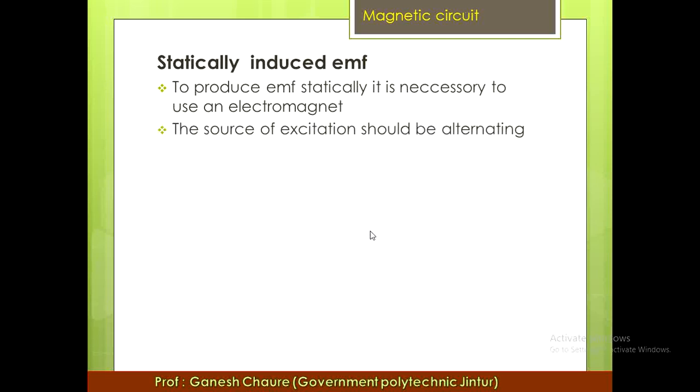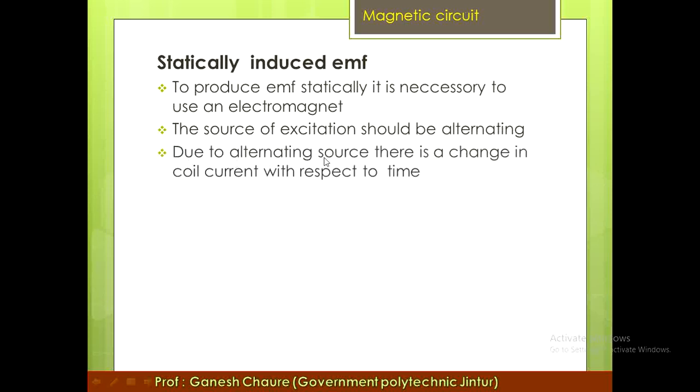We have discussed the electromagnet. An electromagnet is an artificial or temporary magnet in which magnetism is produced by flowing current through a coil which is placed on a magnetic material. So the source of excitation should be alternating. Due to the alternating source, there is a change in the coil current with respect to time.